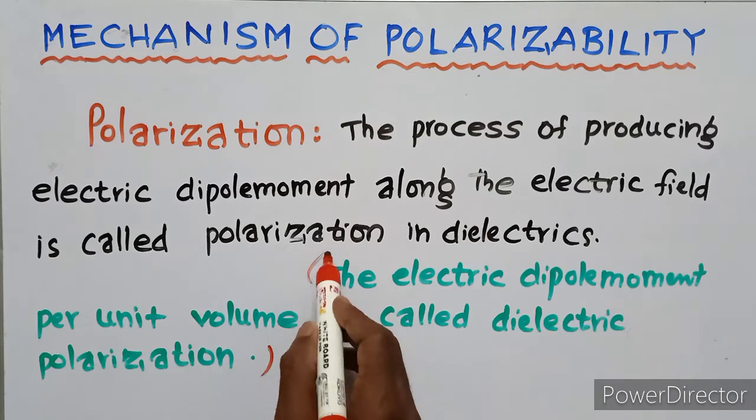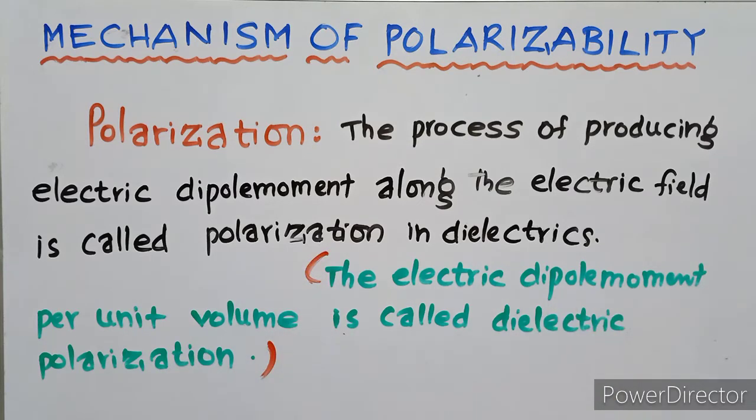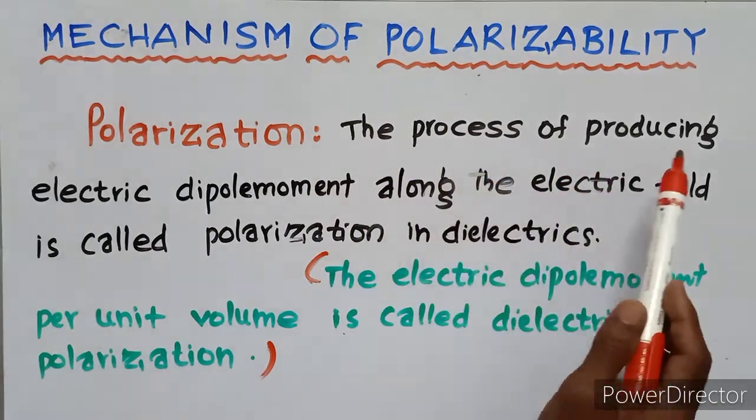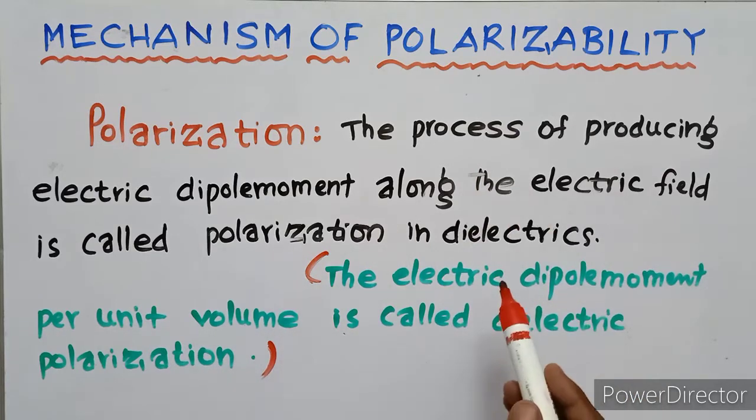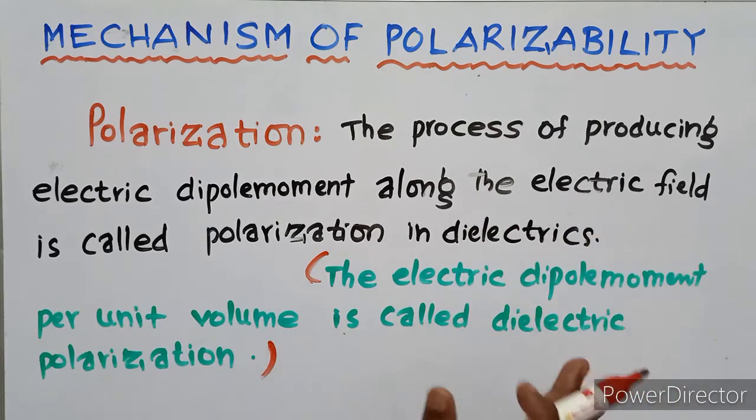This is the equational definition. So the process of producing electric dipole moment along the electric field is called polarization in dielectrics.